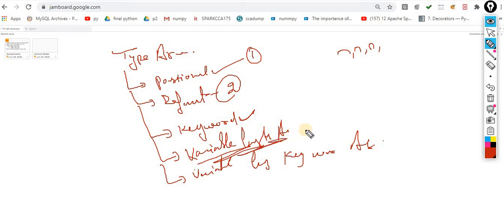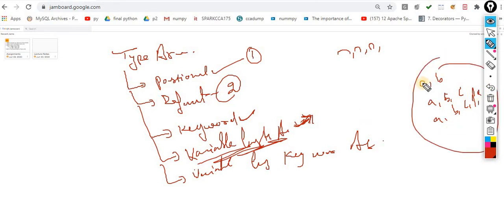Then variable length argument. Yes, again it would be the answer to your previous question from the last video, Vikas sir, that you asked: if you want to add 2 values, if you want to add 3 values, if you want to add 4 values, if you want to add 5 values. So this would be the answer to what you asked in the last session. That is the variable length arguments. And the next one is variable length keyword arguments. So this is the concept: the types of argument you can pass into a function.